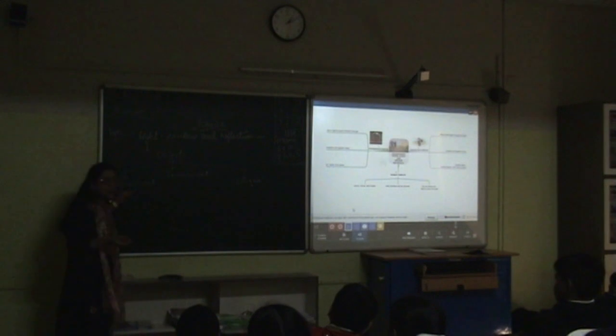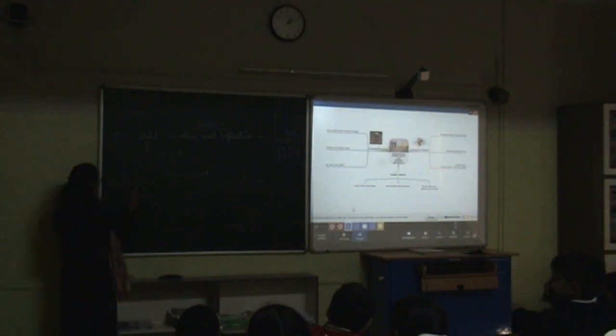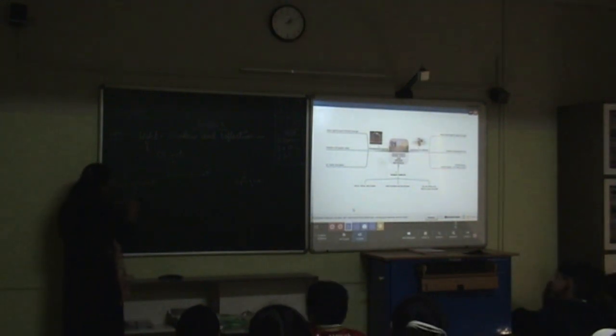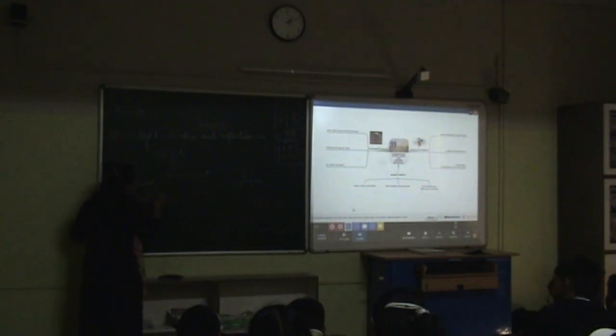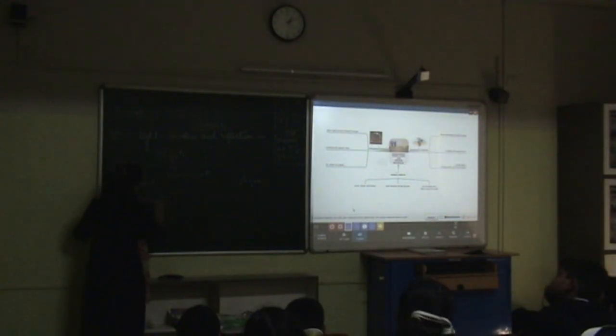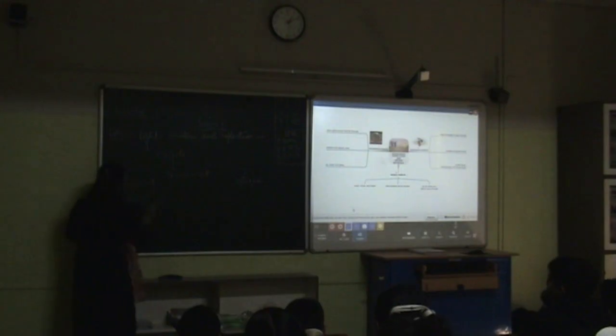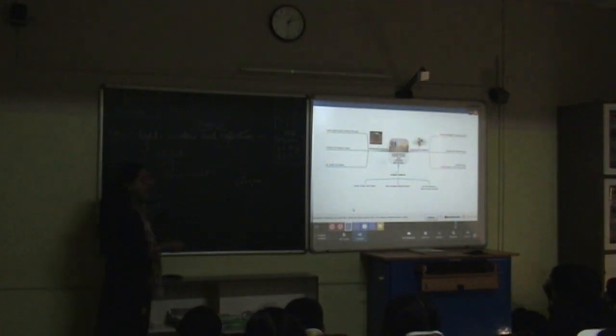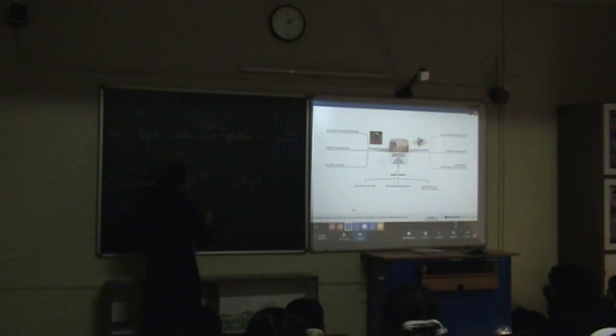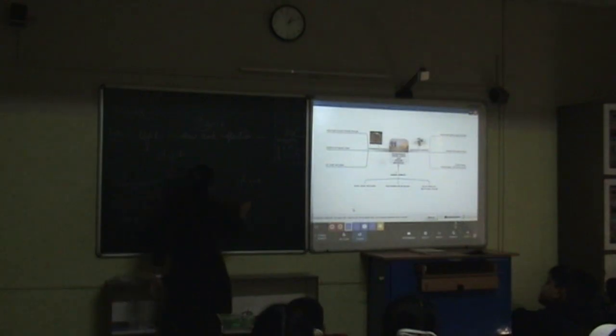Transparent will be the category which completely allows light to pass. Translucent will be what? Partially. And opaque does not allow it.